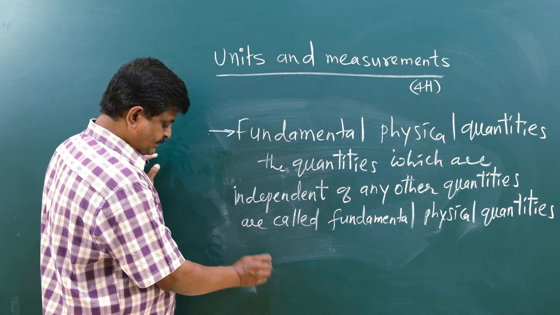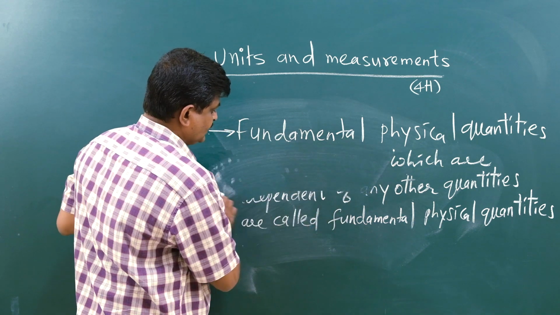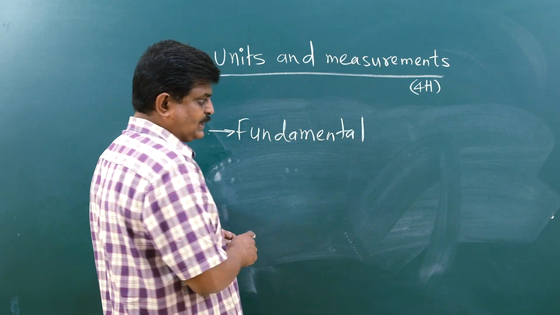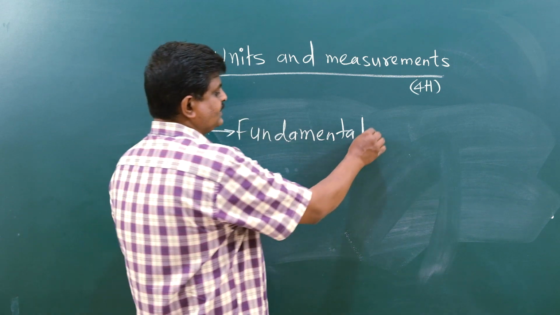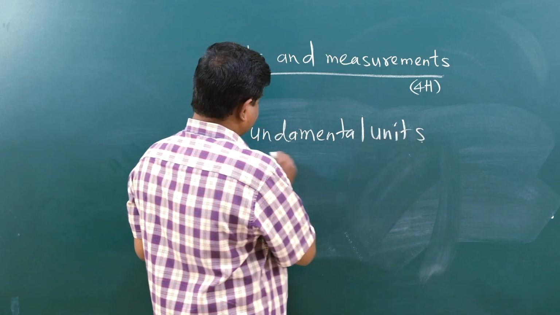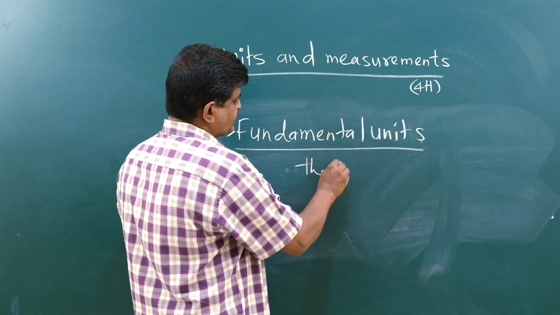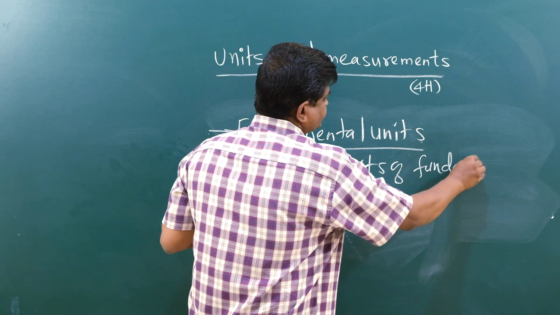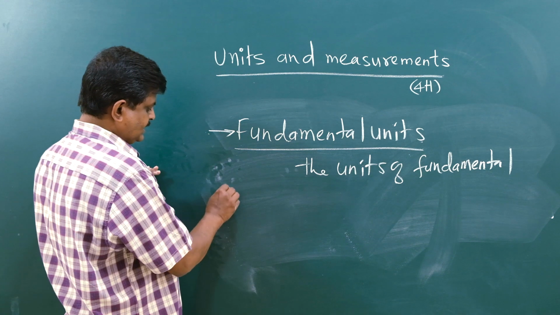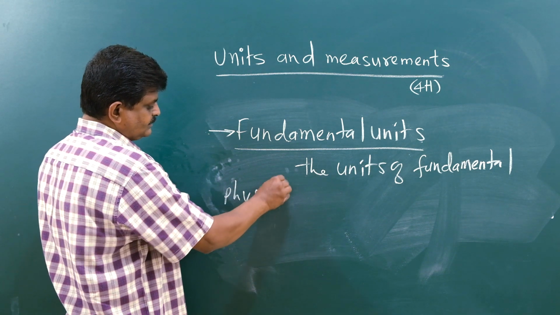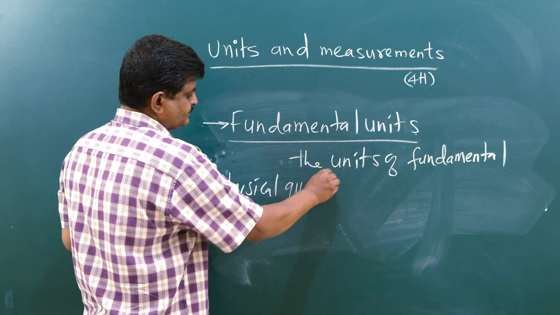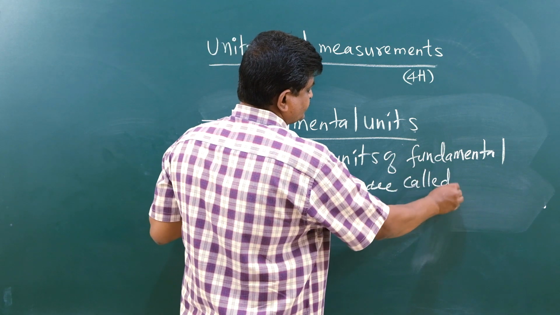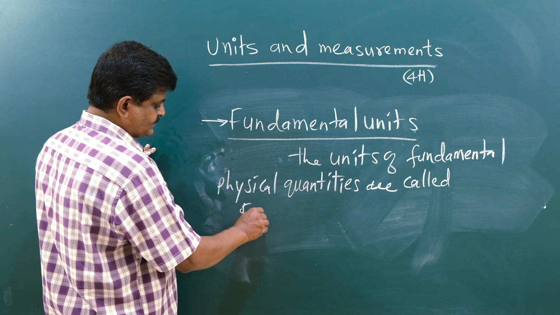Next one is the fundamental units. What are fundamental units? Logically, the units of fundamental quantities are termed fundamental units. The units of fundamental physical quantities are called fundamental units.